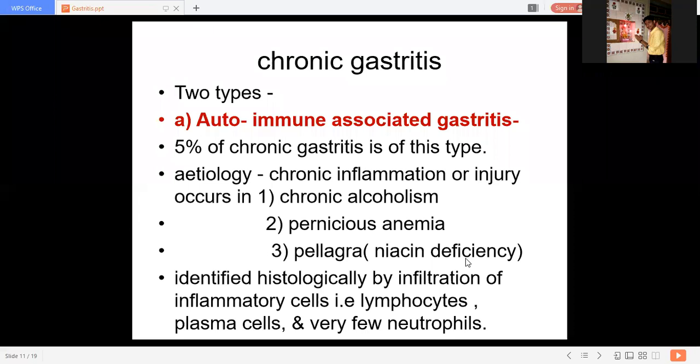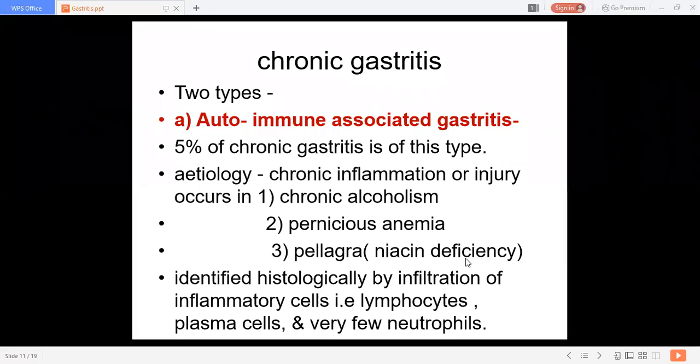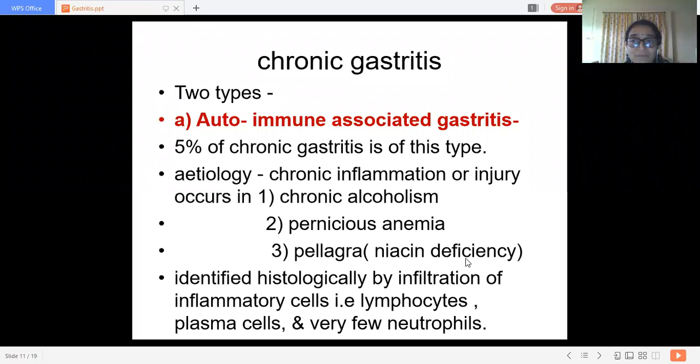Hmm? B5. Vitamin 3. B5. Huh? B5 vitamin. B. Vitamin B3. B3. B3. Vitamin B3. B3, na? Yes, ma'am. B3 vitamin. B3, pellagra, niacin deficiency. Telegram.